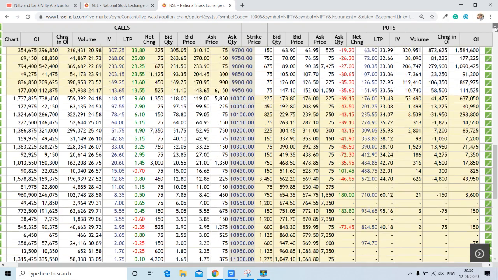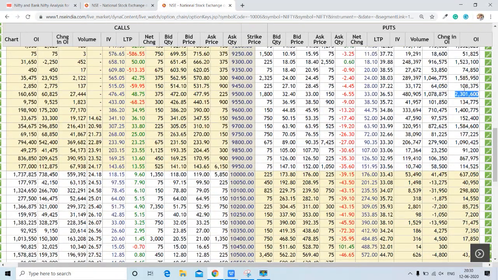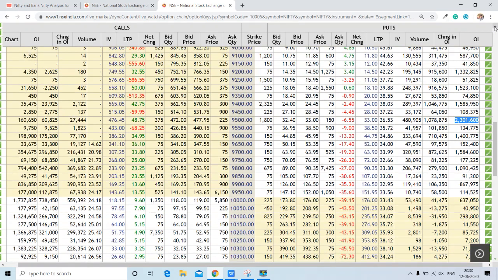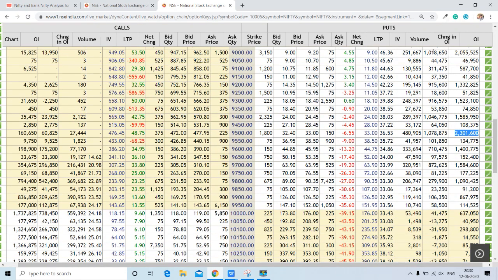Now if we talk about the highest put, then we can see 9,500 is over here, followed by 9,000. We can see here is 9,000, around 20 lakh contracts over here, and here 23 lakh contracts open. Today 10 lakh contracts were added over 9,500.